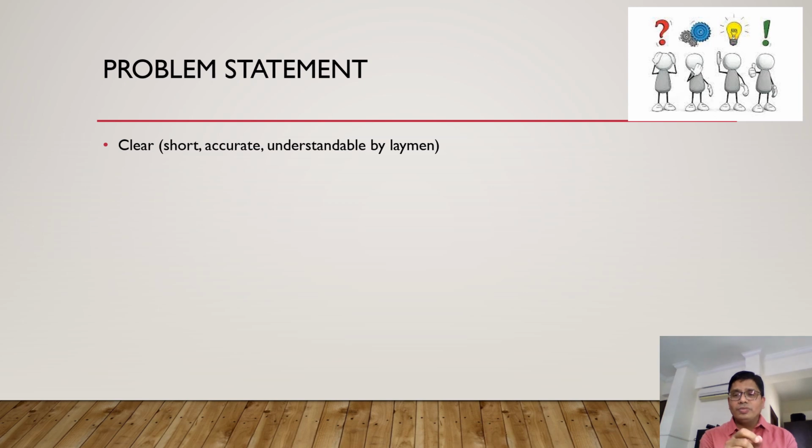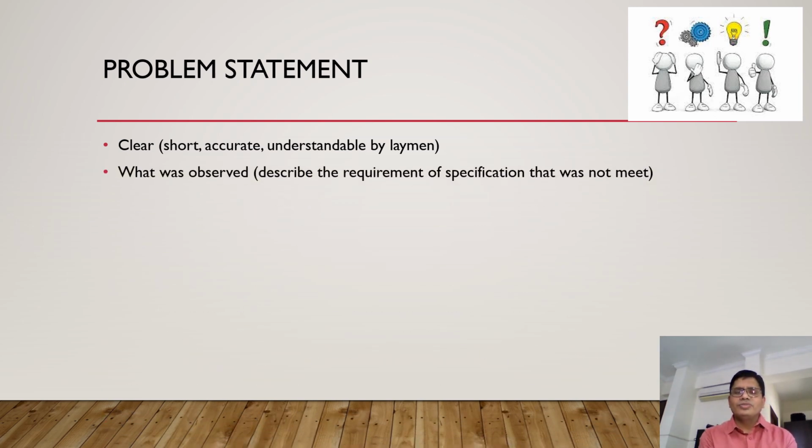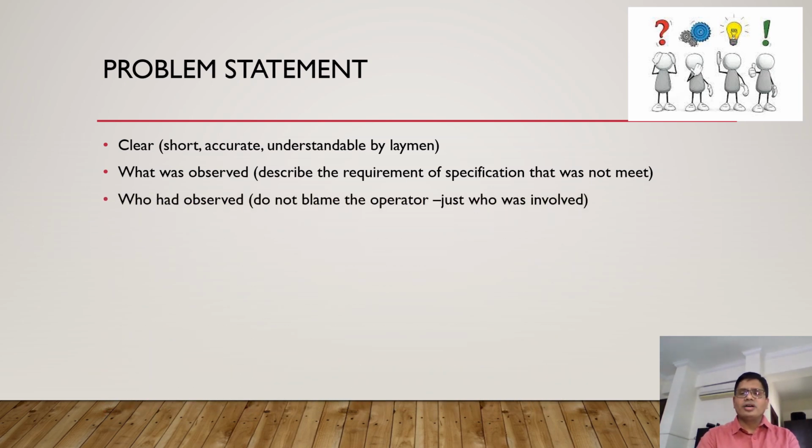When we read it, it should be very clear and understandable what was observed. So describe the requirement of specification and write the result which was observed, and who had observed. So here you can write the name of the operator, name of the analyst.